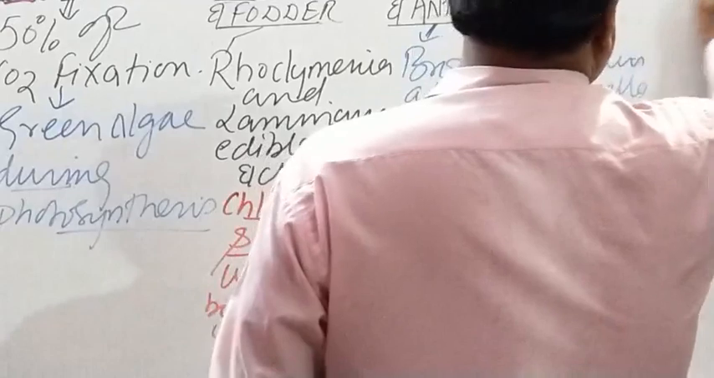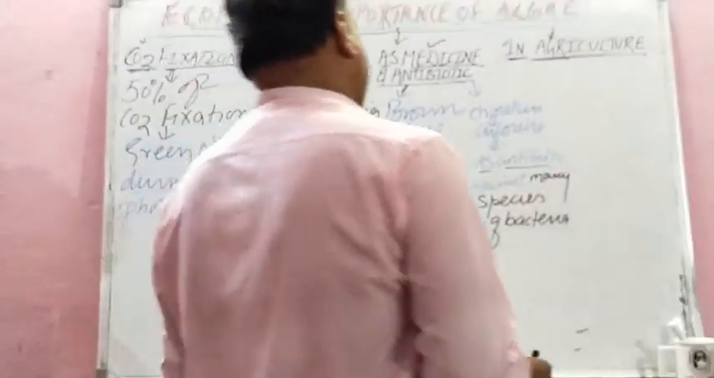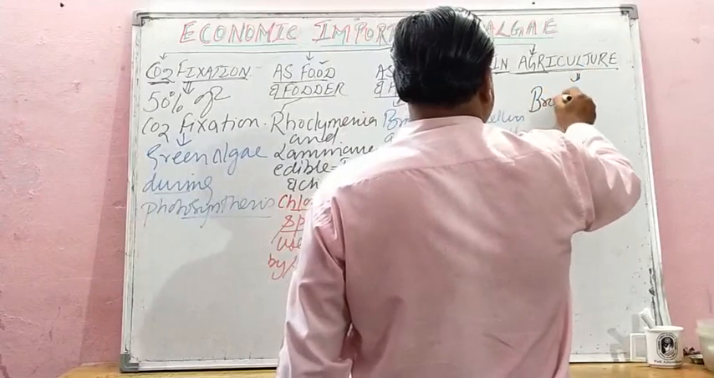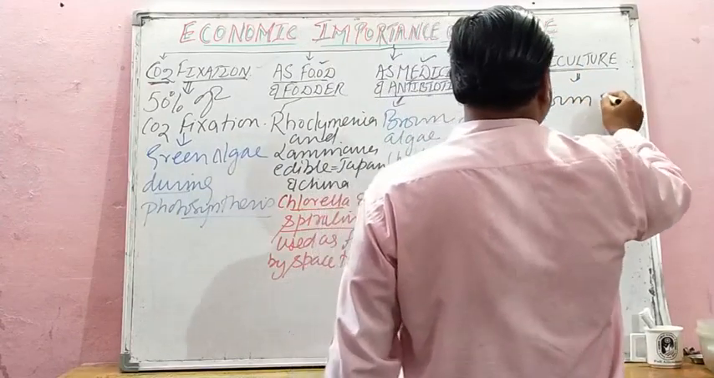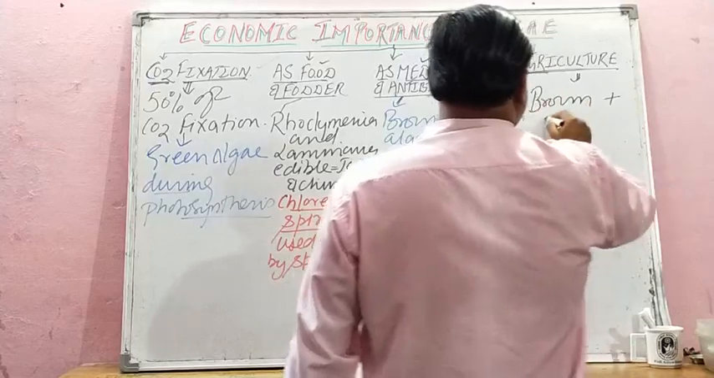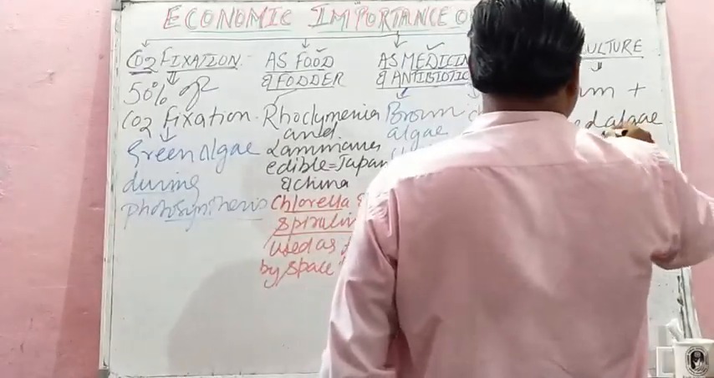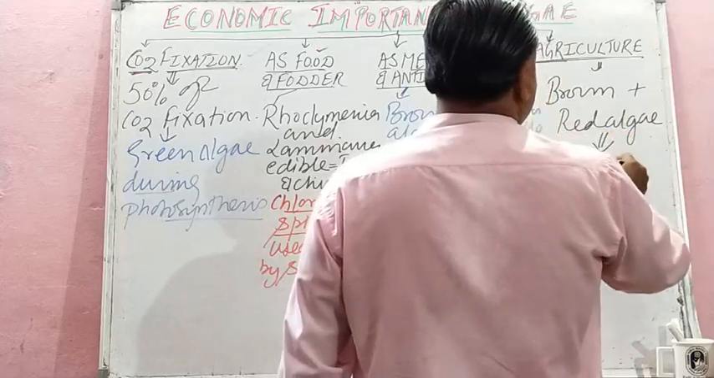And the last, student, in agriculture, many species of brown and red algae are used as organic fertilizer.